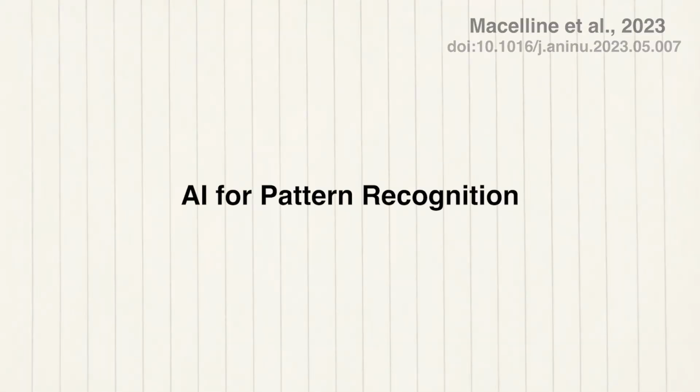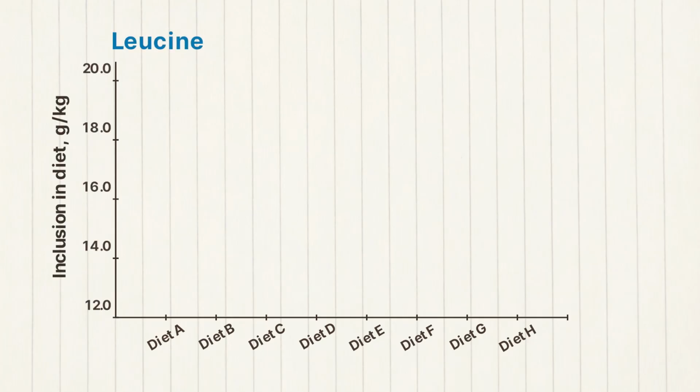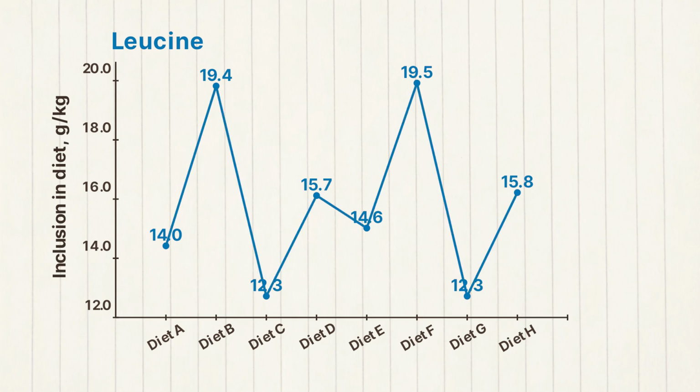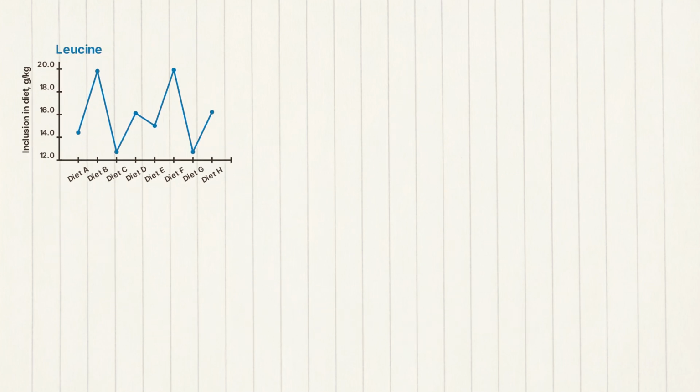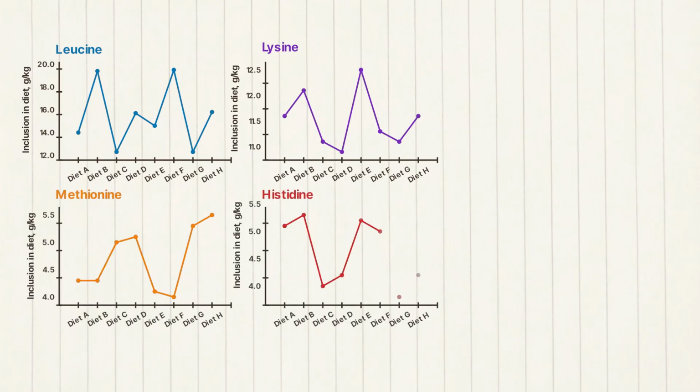We took the data from this study and reanalyzed it with AI to identify patterns. In this experiment, 8 diets were evaluated. Across these diets, amino acid inclusion levels varied. For example, leucine changed from one diet to another, creating a distinct pattern of inclusion. Each essential amino acid had its own pattern. Here, we show only 4 as a reference.